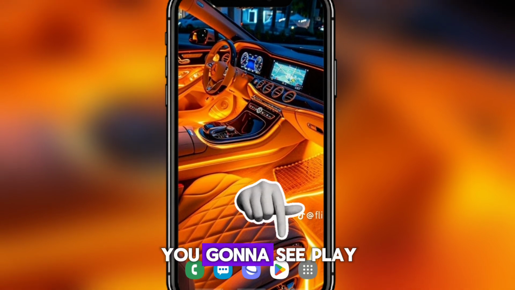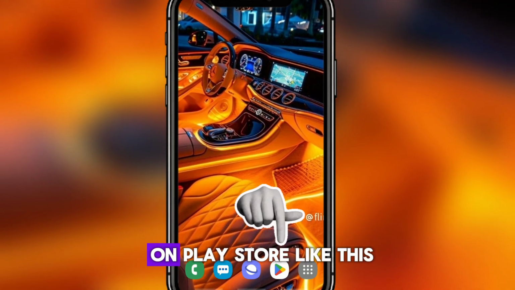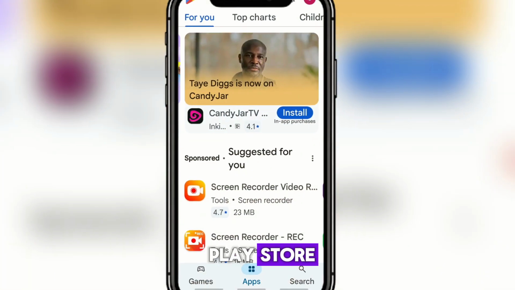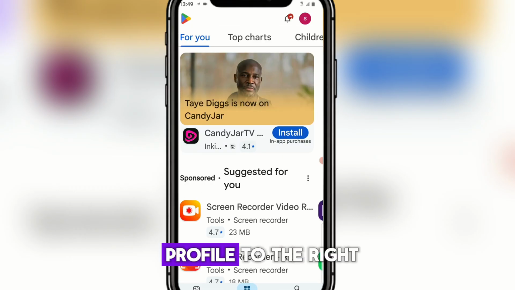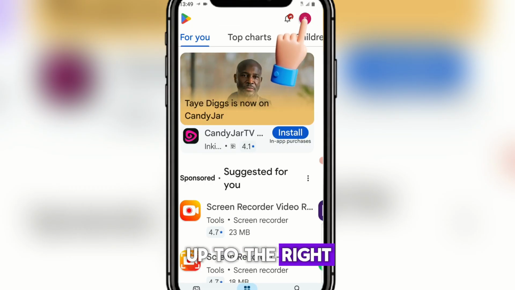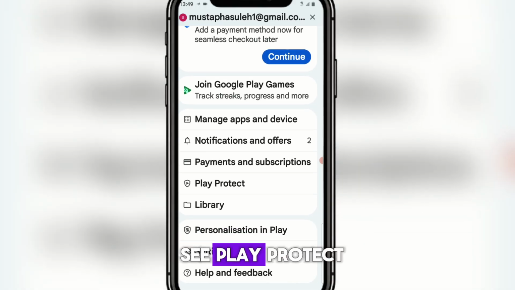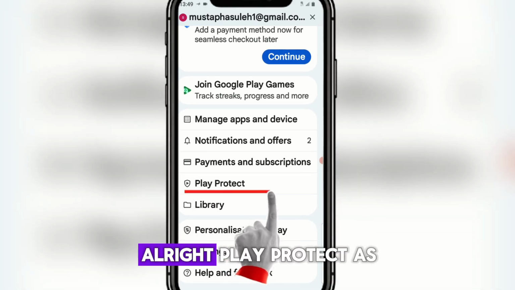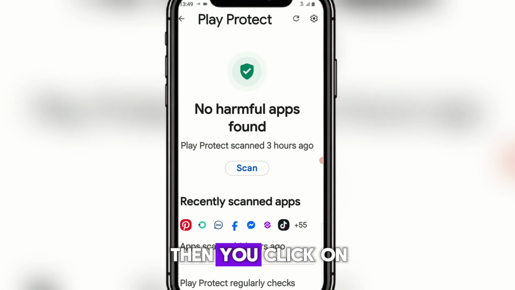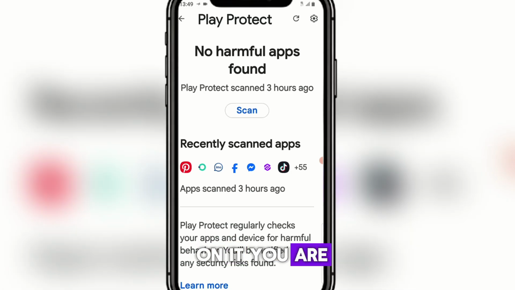When you look down here, you're going to see Play Store. First of all, you need to touch on Play Store like this. When you click on Play Store, you look up to the right where you see my profile, then you click on it like this. When you click on it, you come down to where you see Play Protect. Then you click on it. When you click on it, you are going to see this.